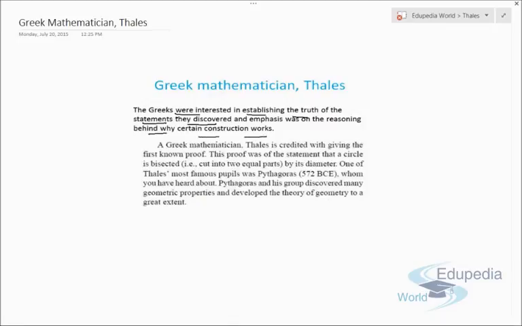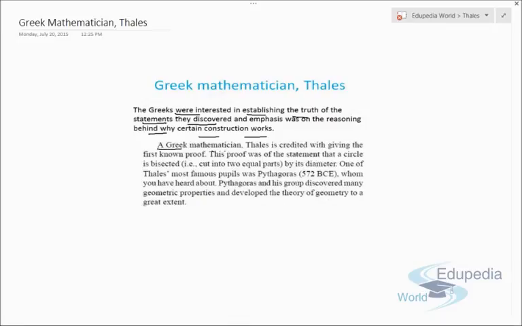We can say that everybody in the world was using geometrical concepts, but the Greeks were the only ones who felt that there has to be some reason behind the construction works, a reason why we are using 90-degree angles, or triangles, trapezium, square. Why not any other figure for such a building or something like that? So they tried to figure it out.